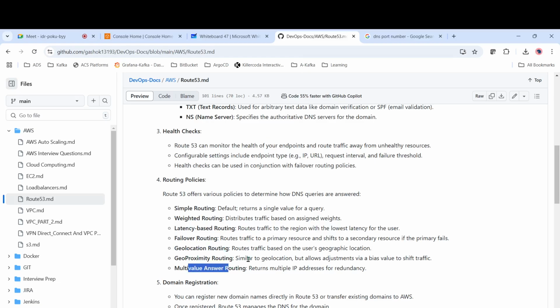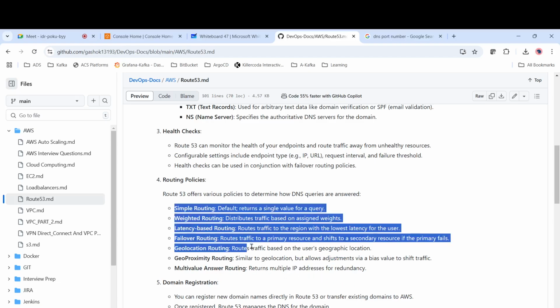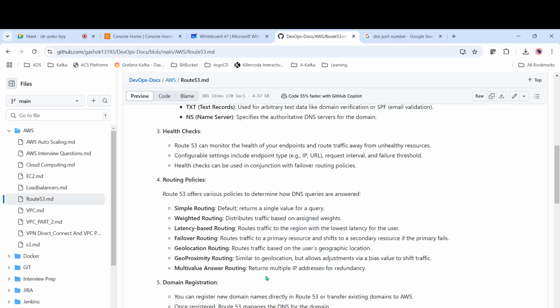And geoproximity allows you to shift traffic based on how it is configured. And multi-value answer routing. Okay, so just know these things. Based on these, we will be configuring how the traffic should be routed.